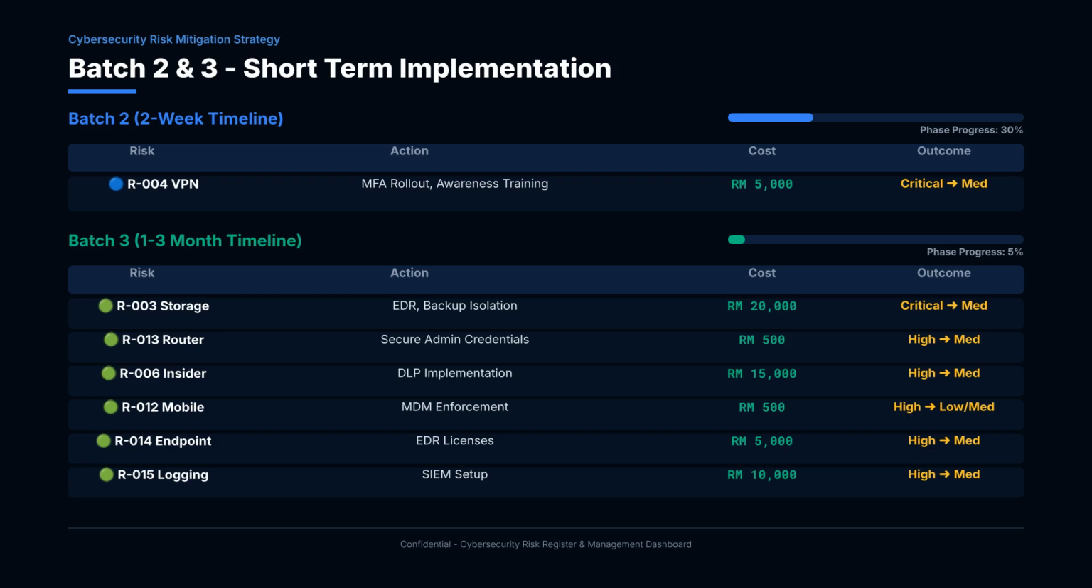R006, insider, DLP implementation, RM15000. R012 mobile, MDM enforcement, RM500. R014 malware, EDR licenses, RM5000. R015 logging, SIEM setup, RM10000. Total batch 2 and 3 investment, approximately RM56,000. After this, all remaining critical and high risks are reduced to medium or lower.